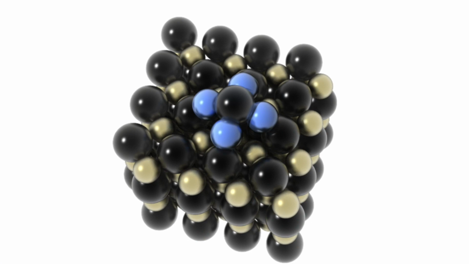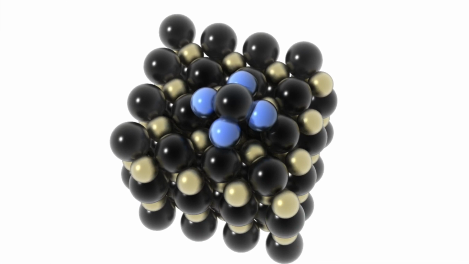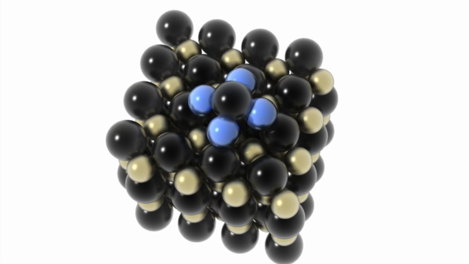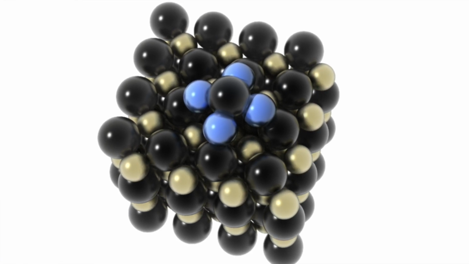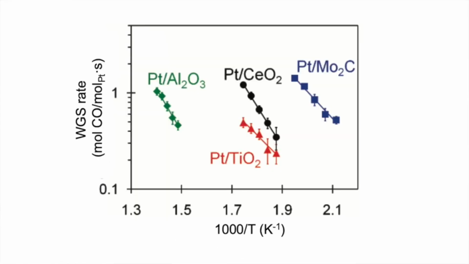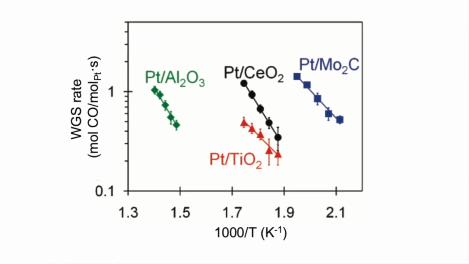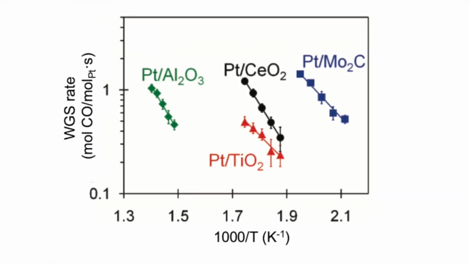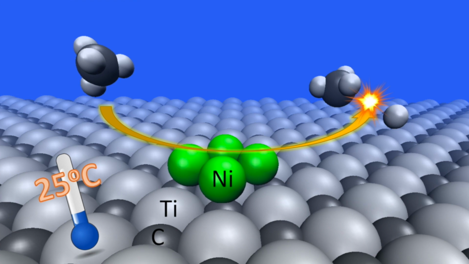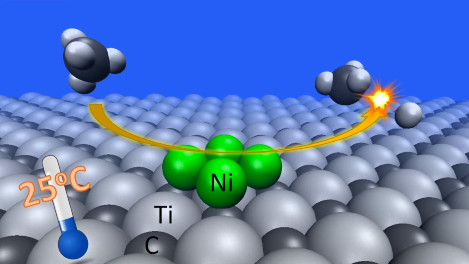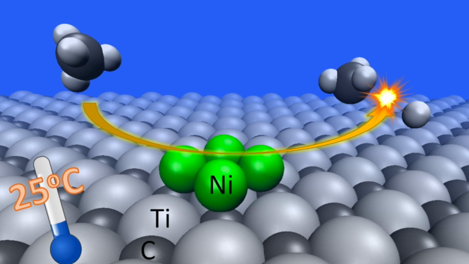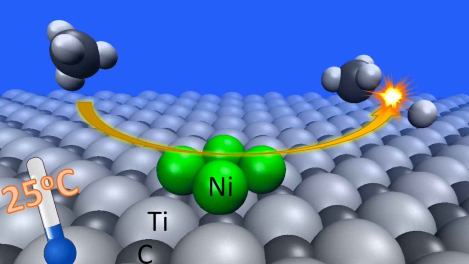Apart from the use of transition metal carbides as catalytic materials, a new line of research originated in the late 2000s on the use of carbides as supports for small metal particles, demonstrating higher activities and selectivities than when these particles are supported on oxides. For instance, small nickel clusters supported on titanium carbide can activate methane at room temperature, which is quite challenging because methane is a very stable molecule.